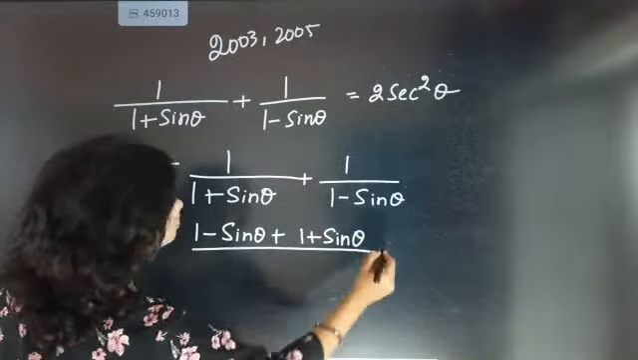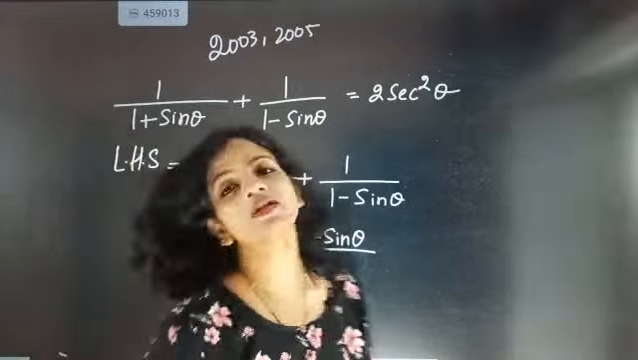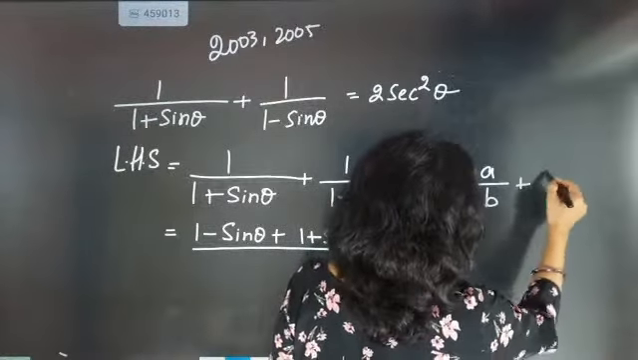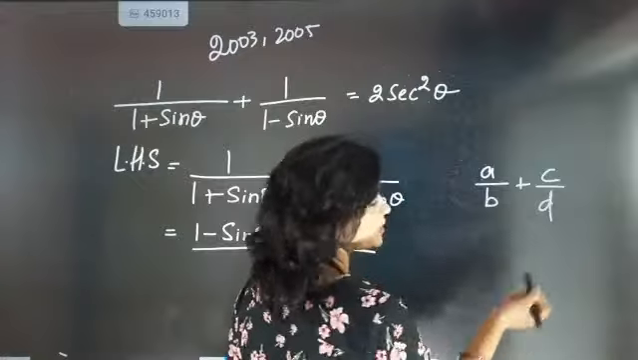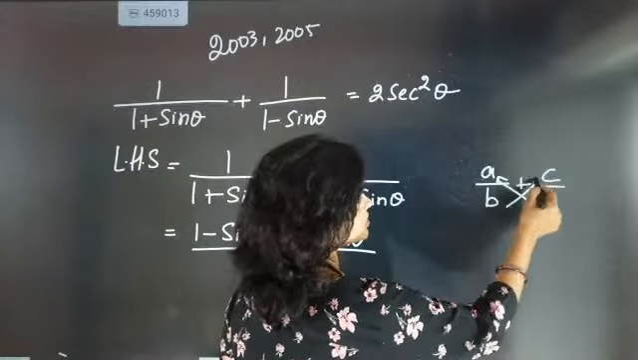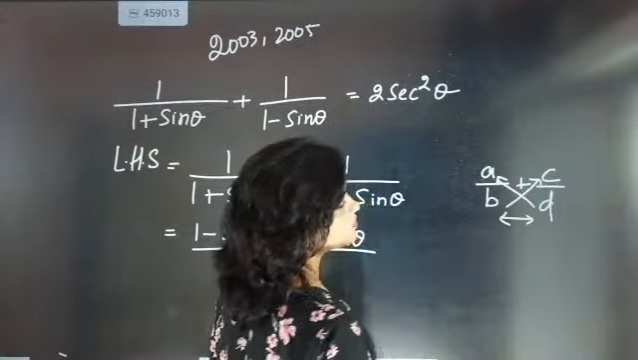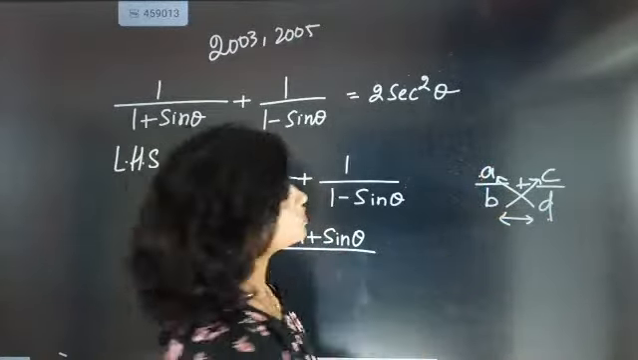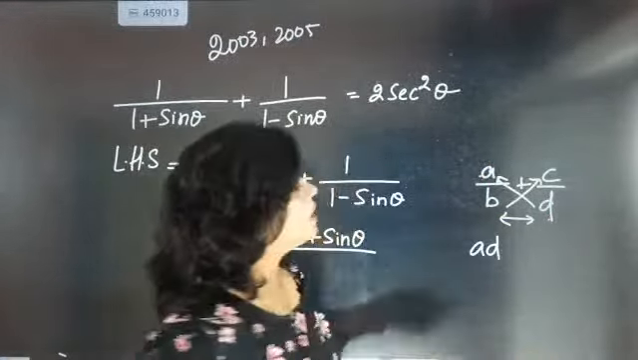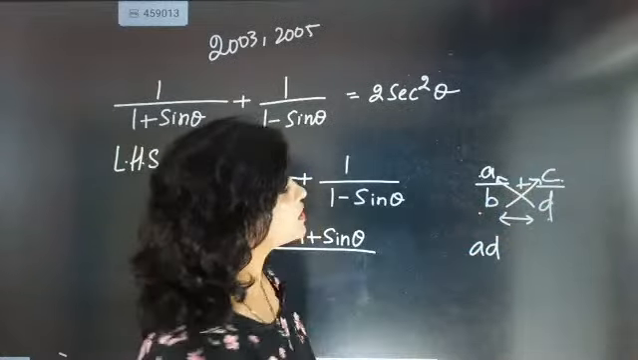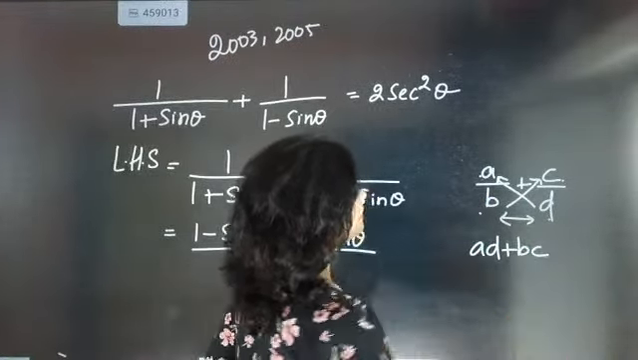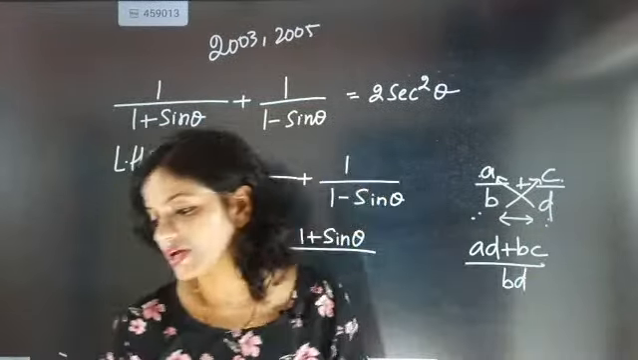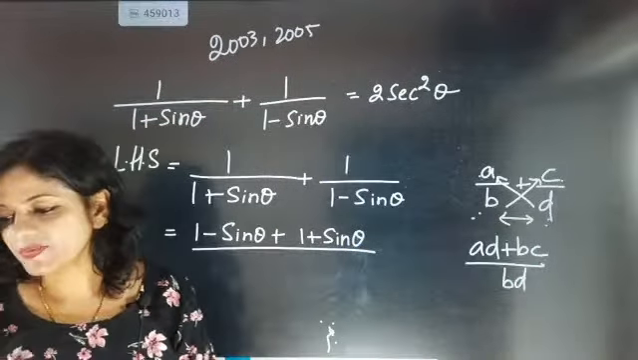Now you know the method of cross multiplication. When A by B, C by D is written, you do one thing, cross. You have to multiply like this. First A will multiply with D, so it will become AD. Now B will multiply with C, so it will become BC. And then B will multiply with D, so it will become BD. Like this multiplication is there.